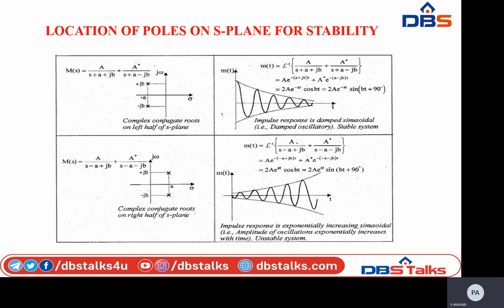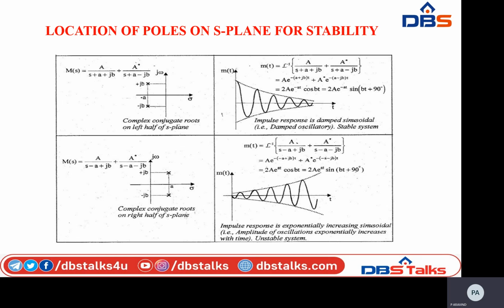See the figure, that is the s plane. The complex conjugate roots are present on the left half of the s plane: one is minus a plus jb, and the second root is minus a minus jb. The impulse response here is a damped sinusoidal, nothing but damped oscillatory. So the response indicates the system is stable.